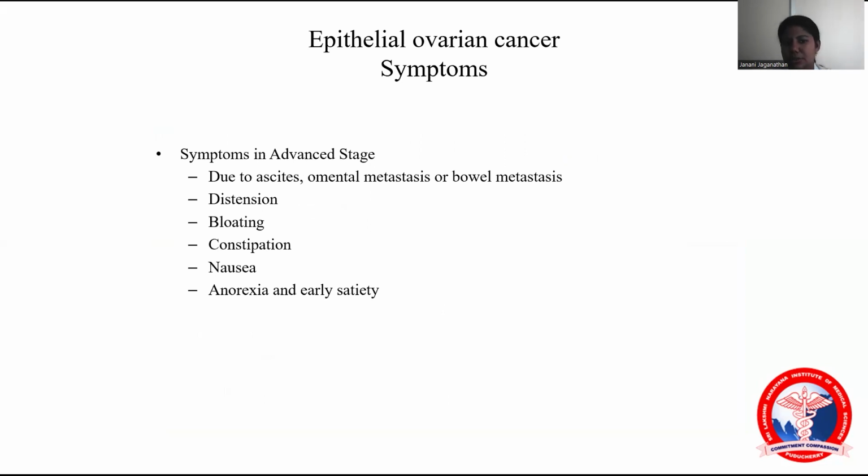In advanced stages, there is distension, bloating, constipation, nausea, and anorexia. Normally there is the GOG symptom index, in which the patient has early satiety, anorexia, and a bloating sensation, present more than 12 times in less than 1 year. The patient will have abdominal distension, anorexia, and early satiety with bloating sensation, all present more than 12 times in less than 1 year.